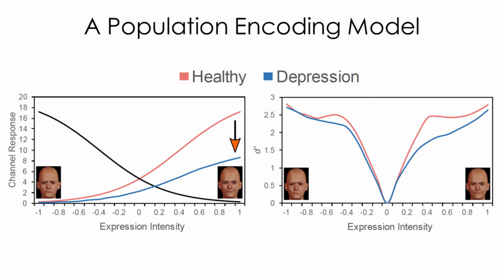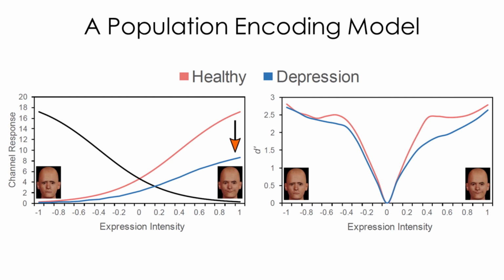Here's a simulation of the discriminability of happy and sad expressions against neutral as a function of expression intensity. More ambiguous expressions are closer to 0 in the middle of the scale. The simulation reproduces the asymmetrical results found in our study. In depression, there is a large drop in sensitivity to happy expressions throughout most values of intensity, whereas the same drop is found for sad faces only at lower ambiguous levels of intensity. That is, the model explains deficits in the detection of sadness in ambiguous stimuli as an indirect result of suppressed